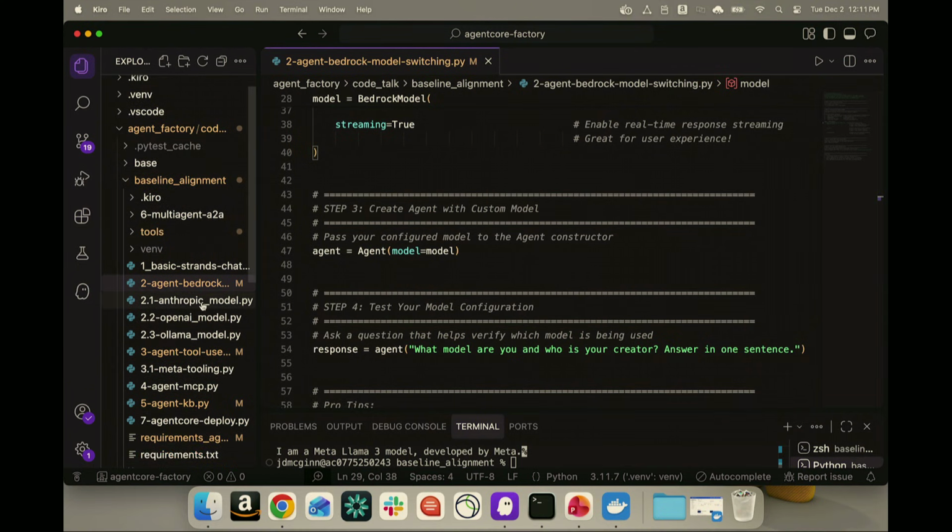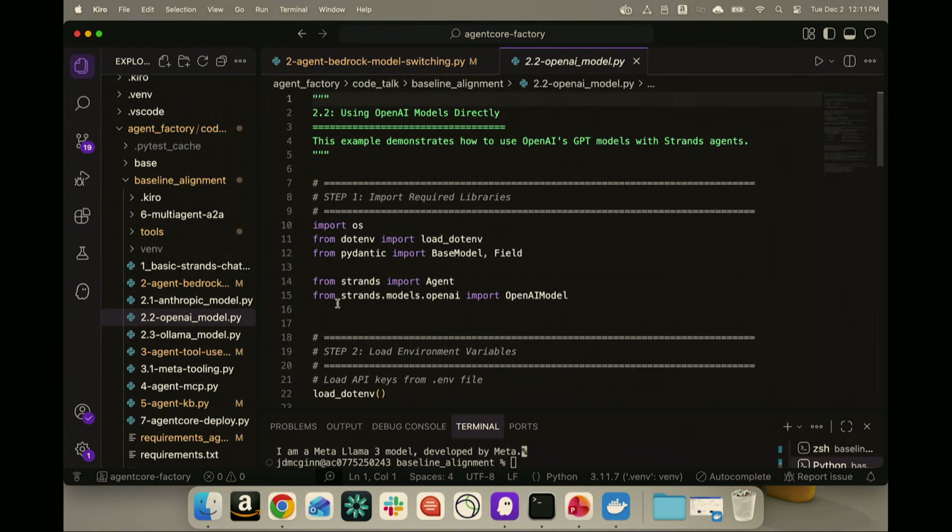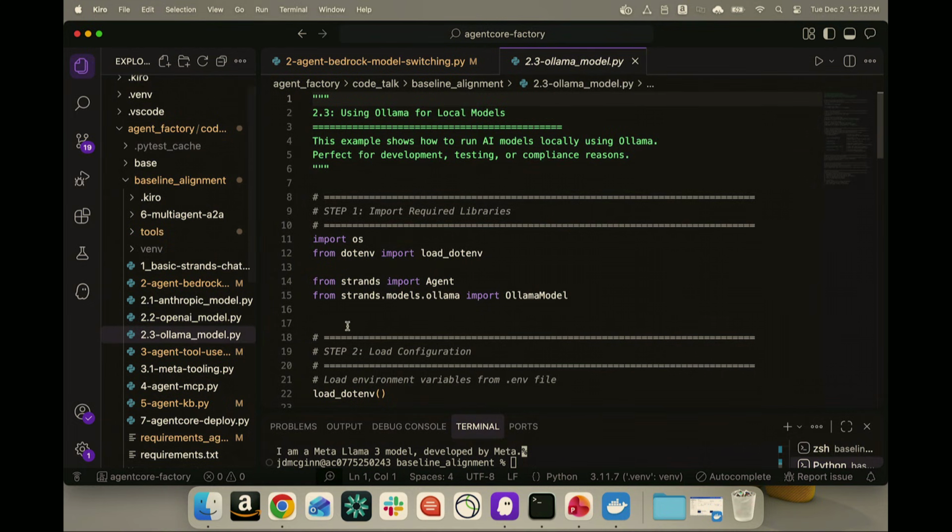We are also going to be providing you 3 different files. If there are situations where you want to consume a model directly from Anthropic as the provider, Anthropic provides models on Bedrock, of course, but if you wanted to consume it from Anthropic, that's an option on Strands as well. If you wanted to consume a model directly from OpenAI, it supports that as well. And for some situations, if you wanted to run a local model, it supports Ollama, so you can run a model within your environment instead of running it on the cloud.